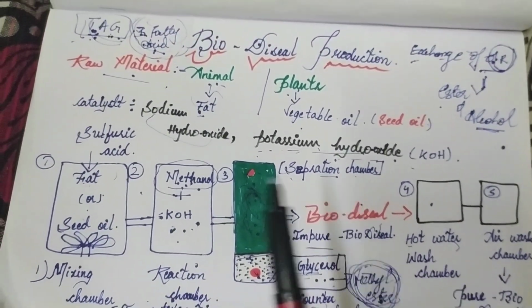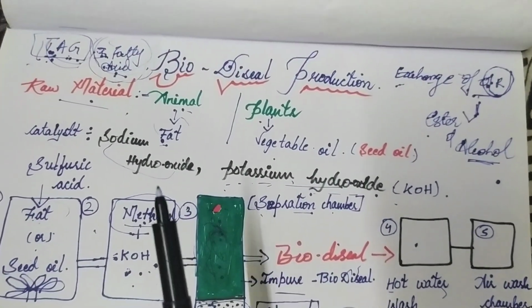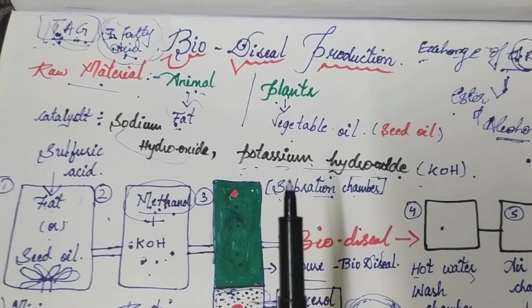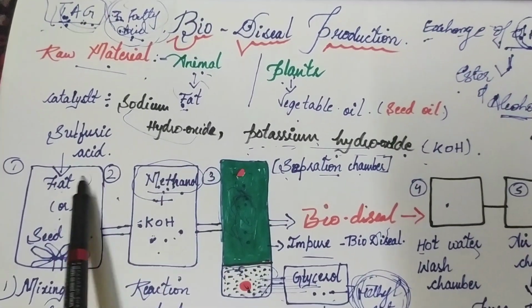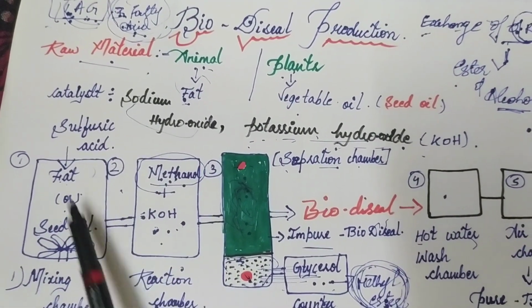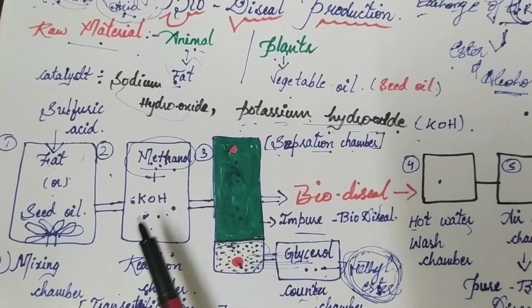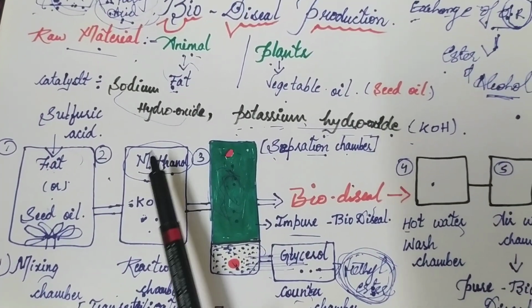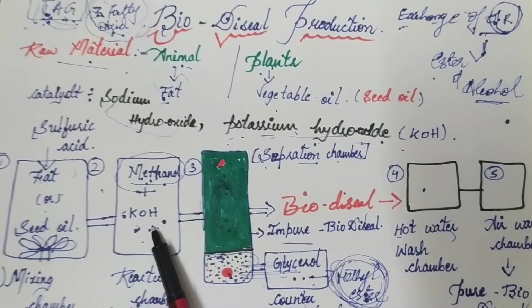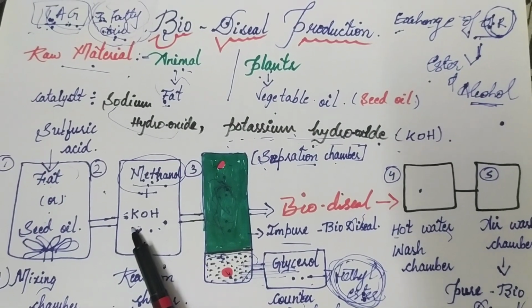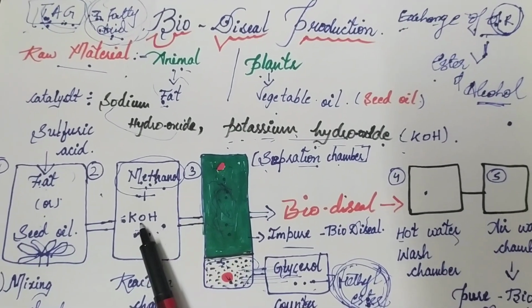I hope you understood. There is nothing hard or complicated in this. First we take the fat as a substrate and add sulfuric acid. In the second chamber, the reaction chamber, we add methanol and potassium hydroxide as a catalyst. You can also use sodium hydroxide, but commonly we use potassium hydroxide.